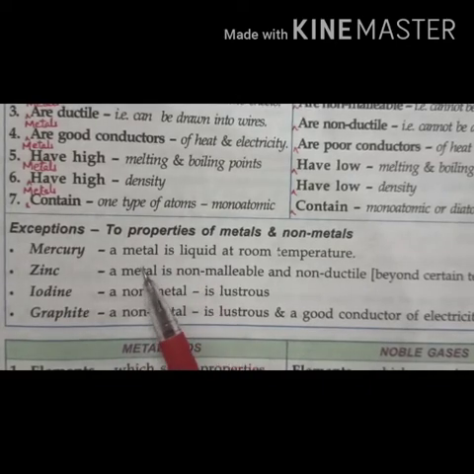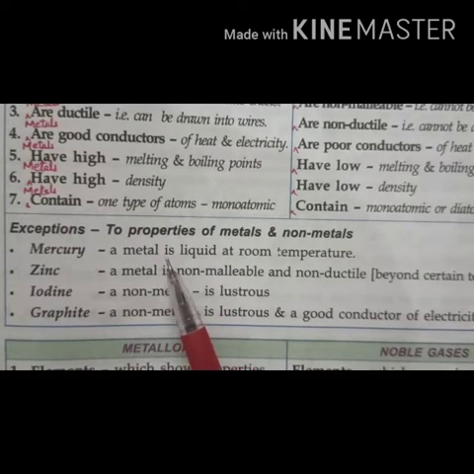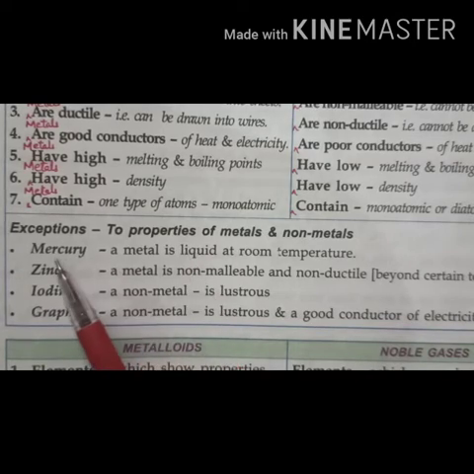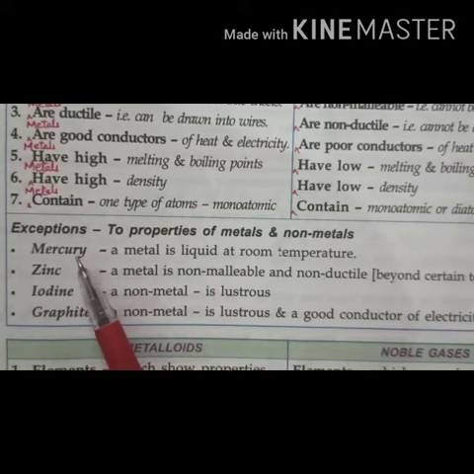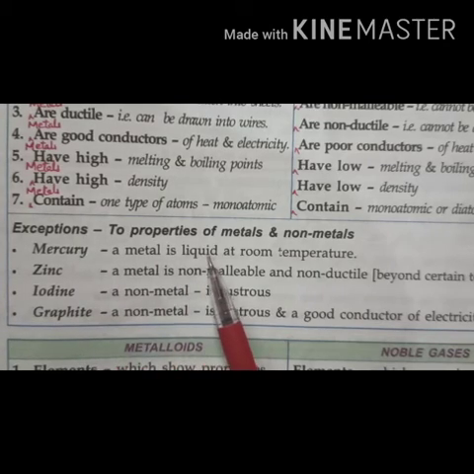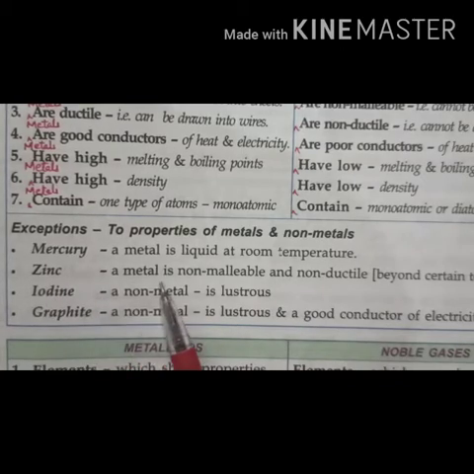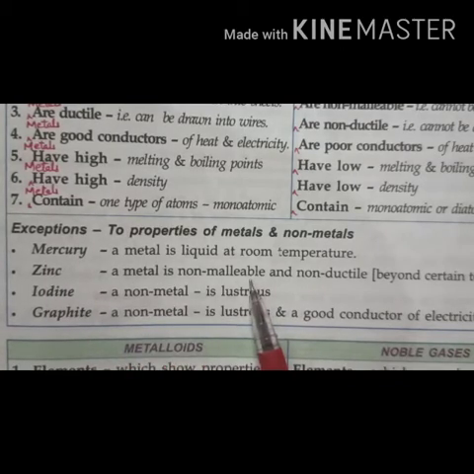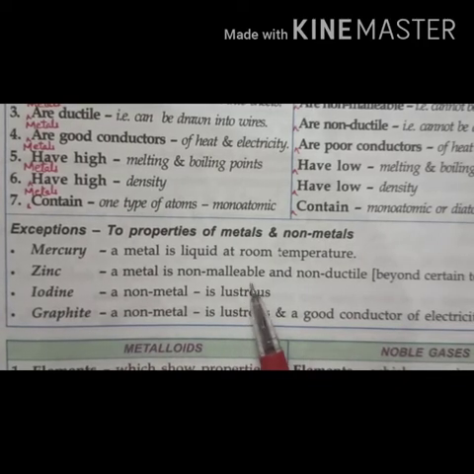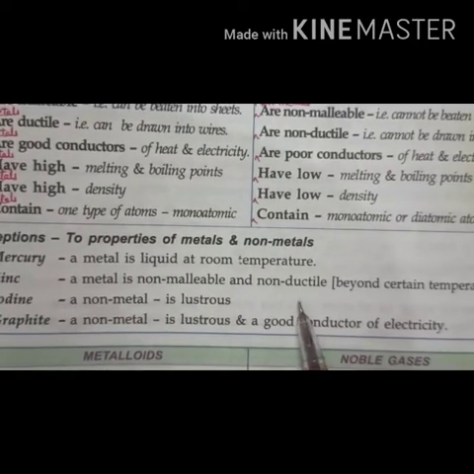Now next, some exceptional cases. We say all metals are found in solid state except mercury. Only mercury and gallium are the two metals which are found in liquid state at room temperature. Next, zinc is a metal which is non-malleable. We say all metals are malleable and ductile, but zinc is a metal which is non-malleable and non-ductile.